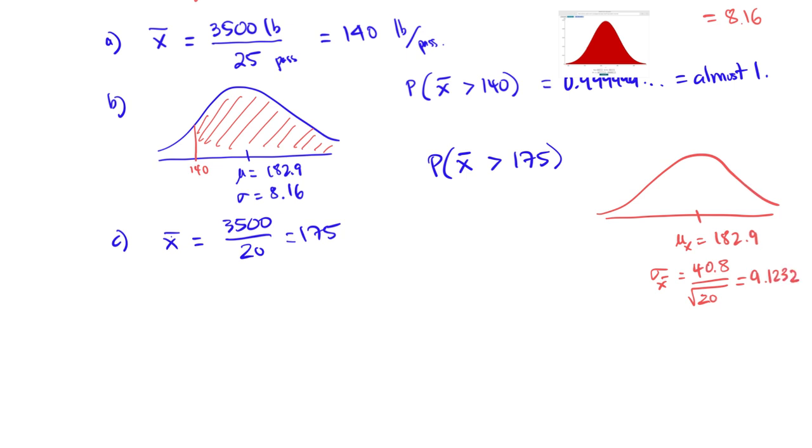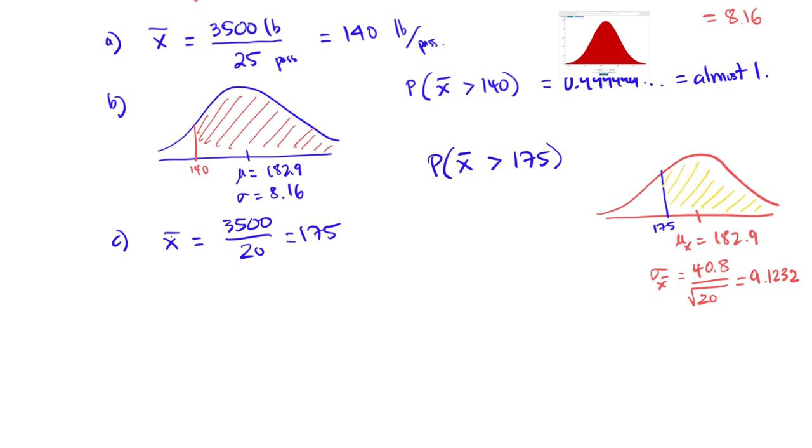9.1232. The number in question is 175, so we would draw 175, which is on the left-hand side of the mean, 182.9. And we want to find the probability that the average exceeds this number, and so we will shade everything on the right-hand side of this number.